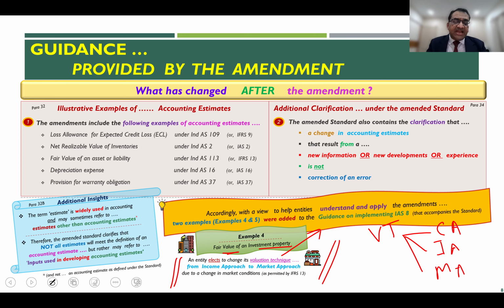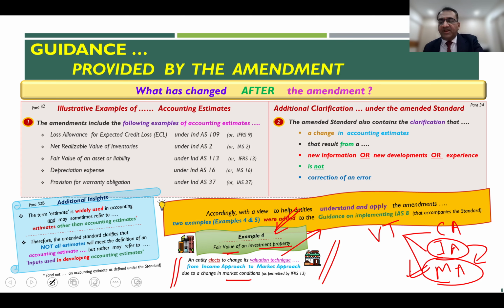If an entity elects to change the valuation technique from income approach to market approach, if you move from here to here, due to a change in the market condition, assume that now the market information is available, right? This example talks about this, and in the next slide I'll explain how this example 4 clarifies the position. But here in this slide I'm just narrating and explaining to you what this example 4 is all about.